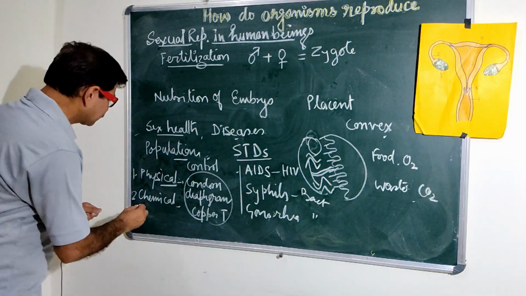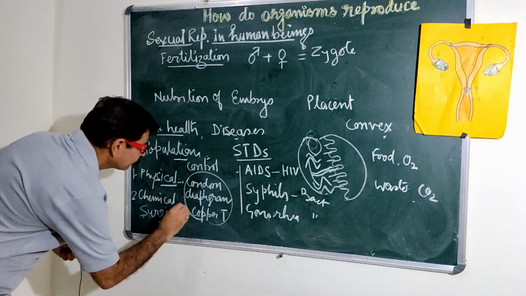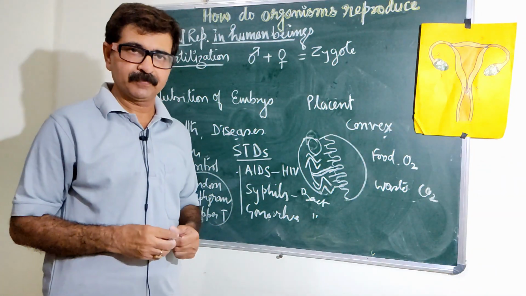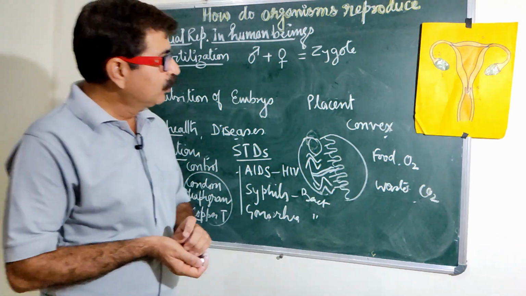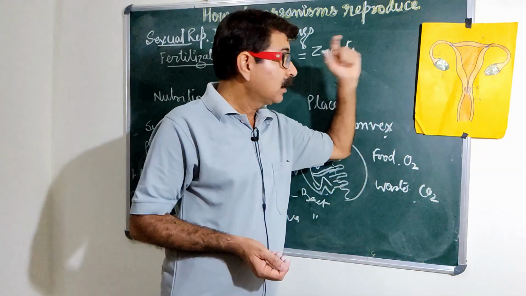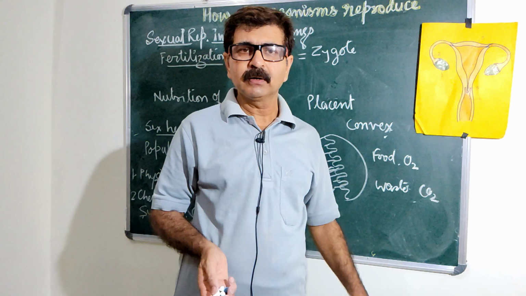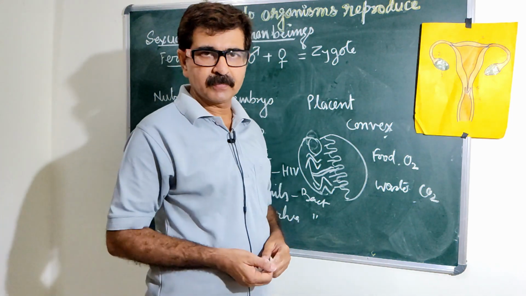And the third method is the surgical method. In surgery, we cut this tube, the fallopian tube, or in the male the vas deferens.